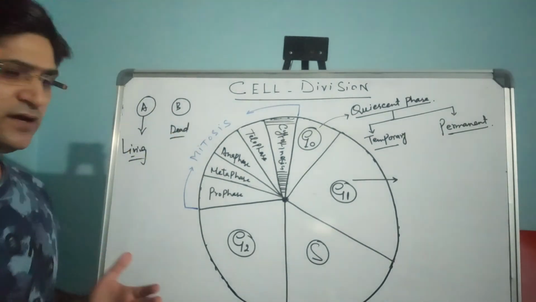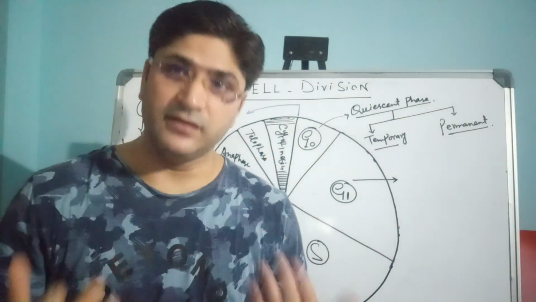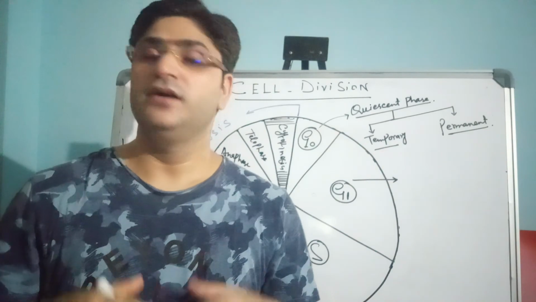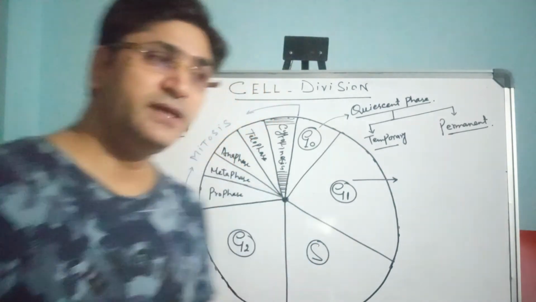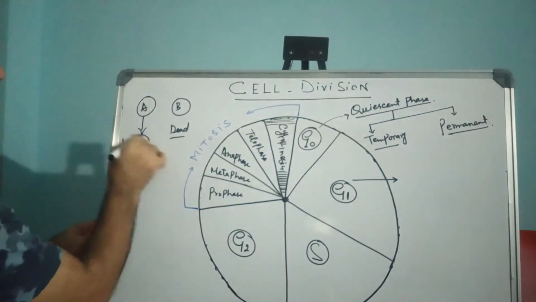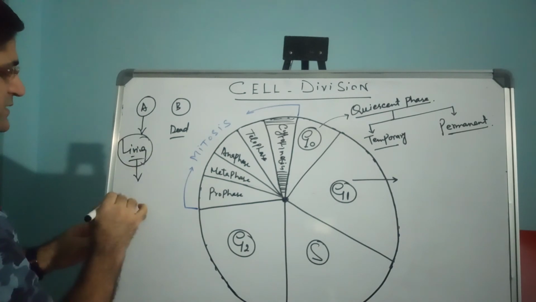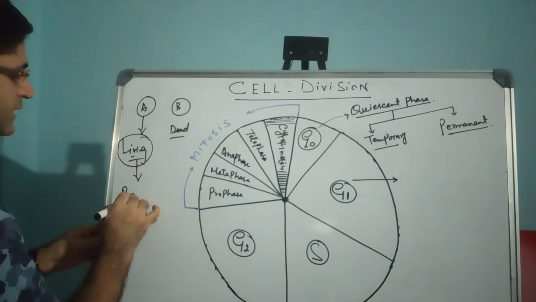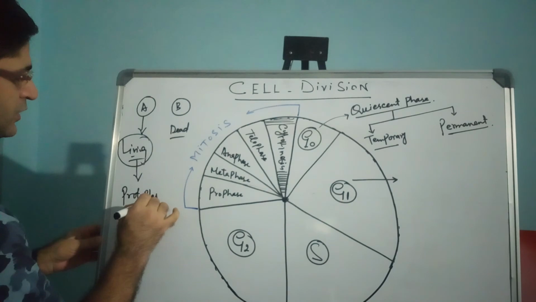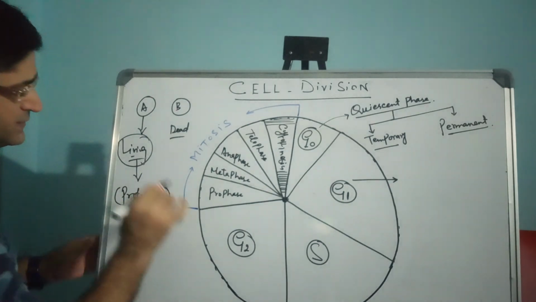What is that thing which makes the cell living or dead? That is simply the presence of the living substance called the protoplasm of the cell.